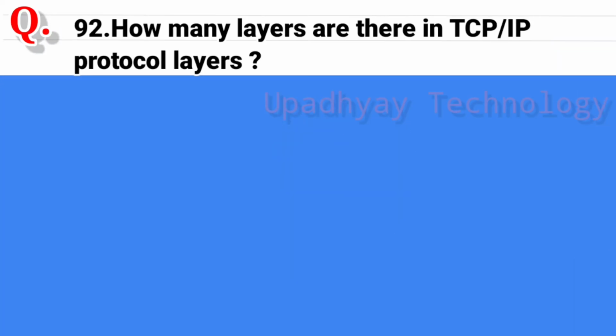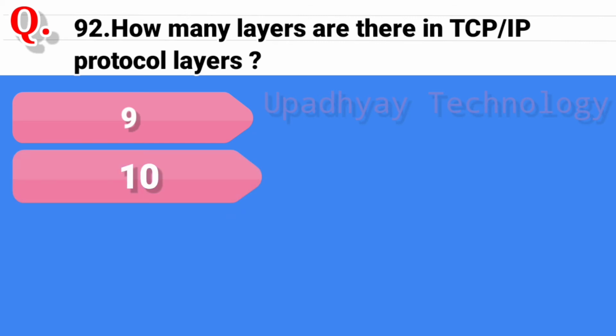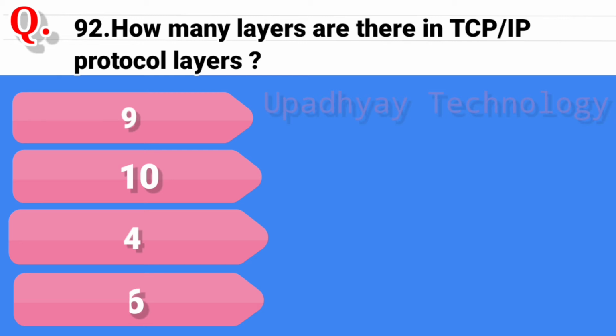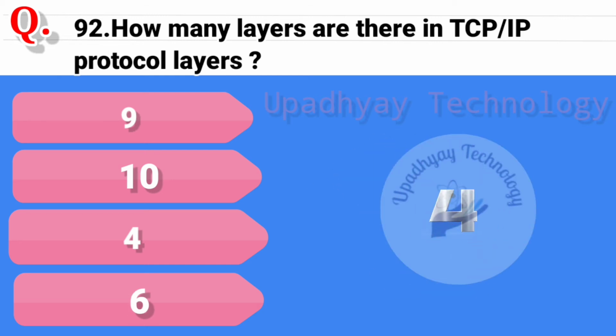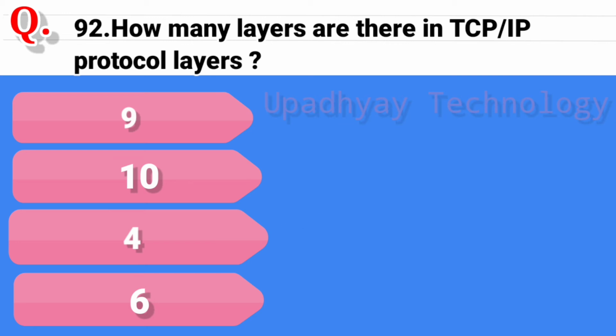Question 92. How many layers are there in the TCP/IP protocol? And the options are 9 layers. Second option is 10 layers. Third option is 4 layers. And the last option is 6 layers. And the correct answer is 4 layers.